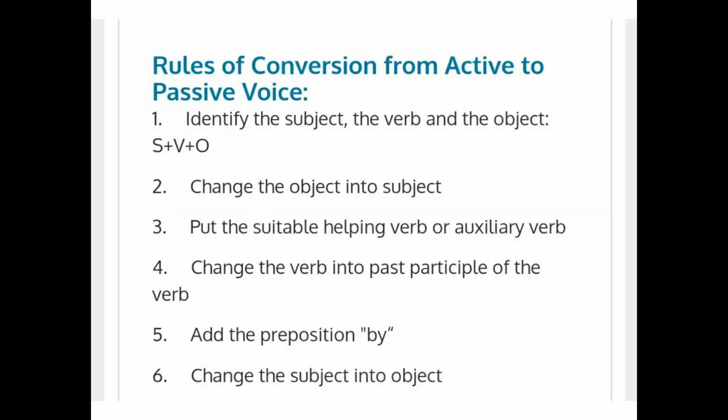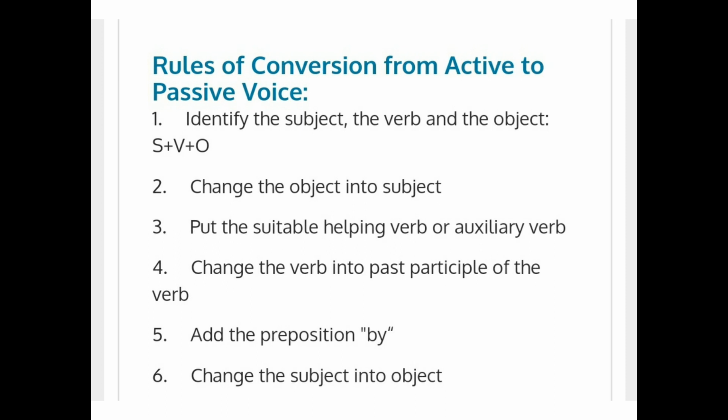Now I am going to begin once again with the rules of conversion from active to passive voice. First, we have to identify the subject, the verb, and the object. Then, we have to change the object into subject. Means the object of the verb in the active voice becomes the subject of the verb in the passive voice.